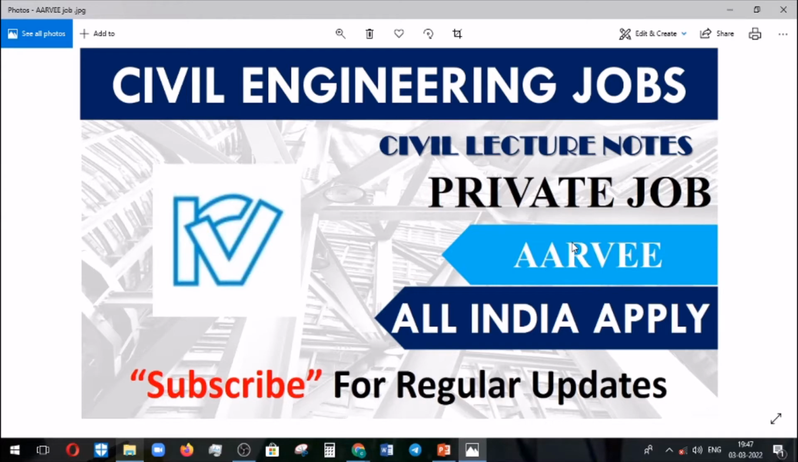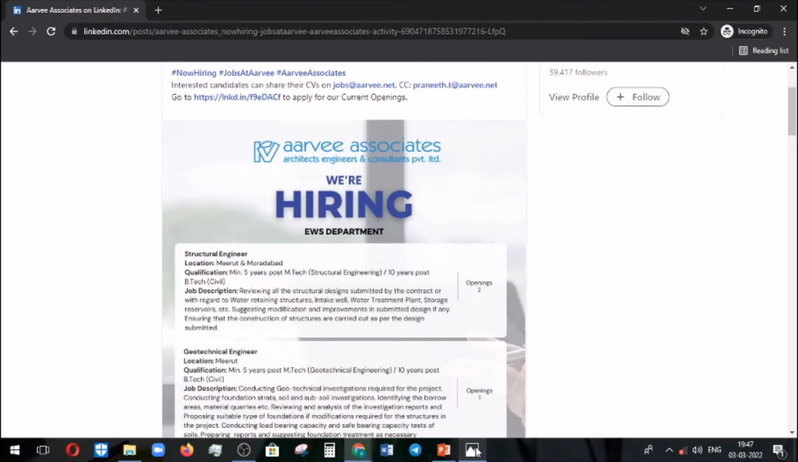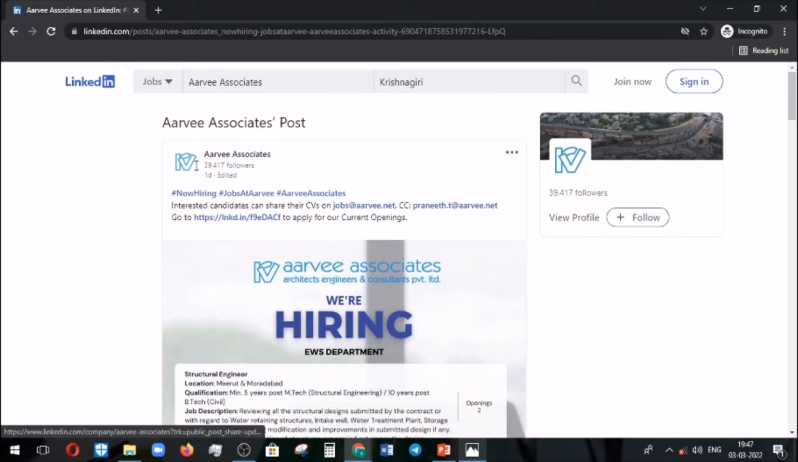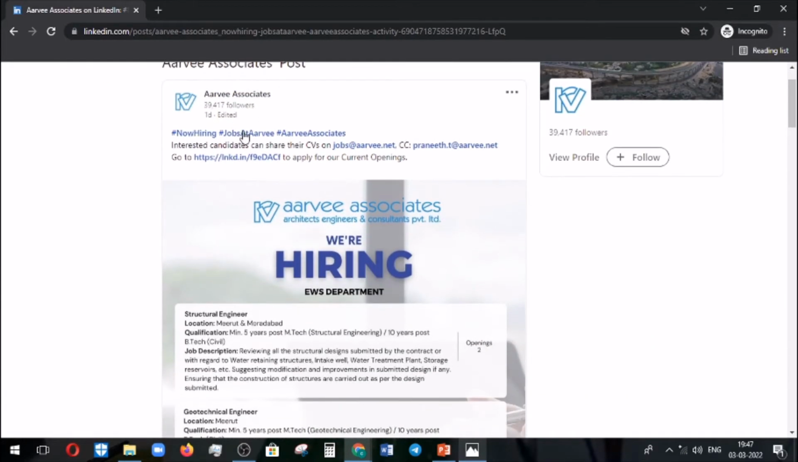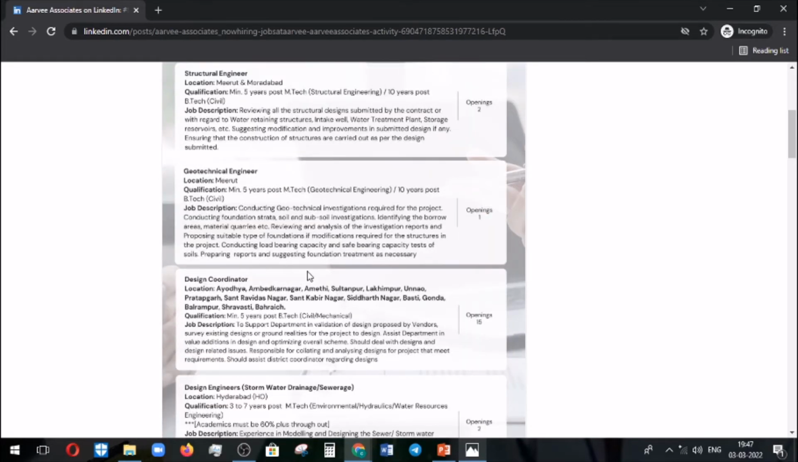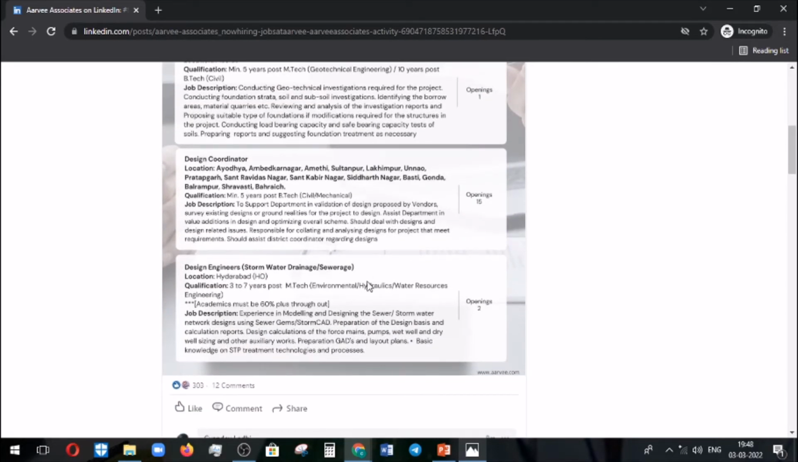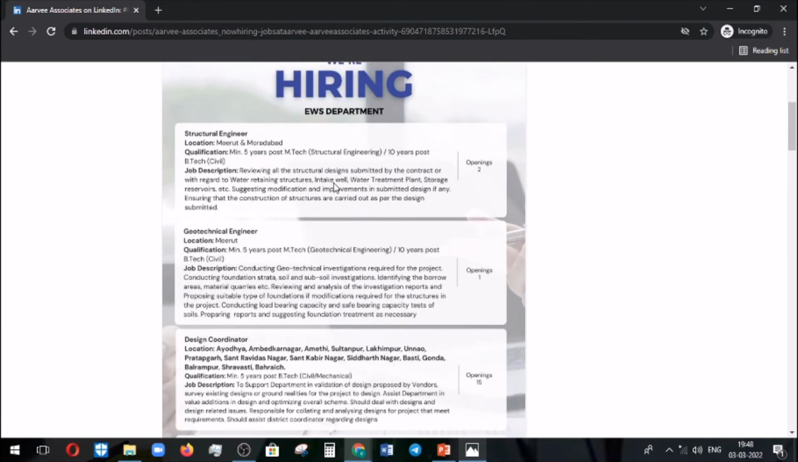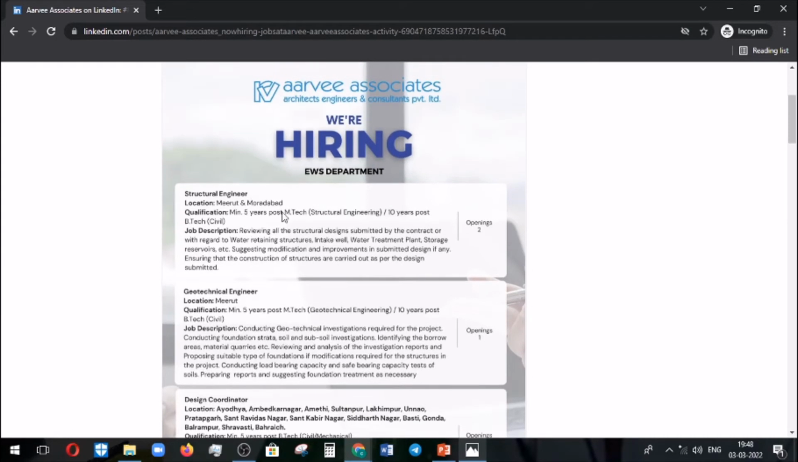I have gone through this information on LinkedIn. So we move on to their official LinkedIn page. This is their official LinkedIn page, and there they have posted this information. They require a structural engineer, geotechnical engineer, design coordinator and design engineers. These are the vacancies currently updated by the company on their LinkedIn page.